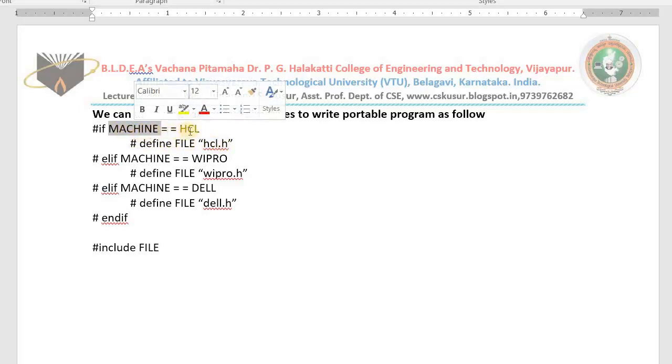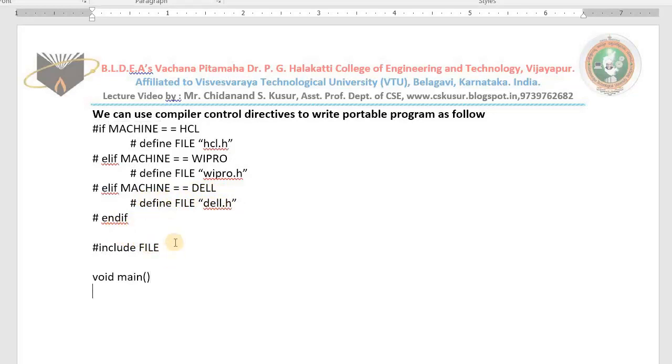If the machine is not HCL, then else if, whether the machine is Wipro. If the machine is Wipro, then Wipro.h will be assigned to it. If the machine is not HCL and not Wipro, whether the machine is Dell type, then Dell.h will be assigned to file. End if. Before the main program starts, this is happening. Afterwards here our main program starts. Before the main starts, we have written this much code.